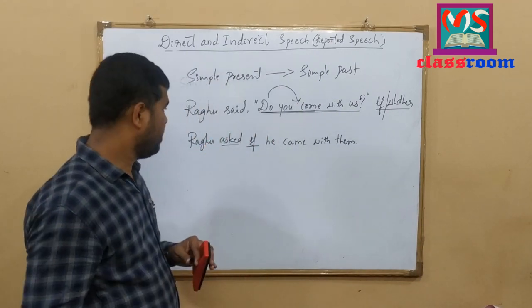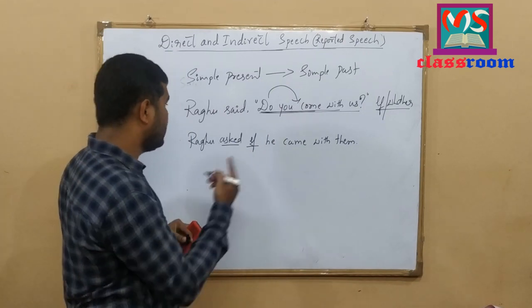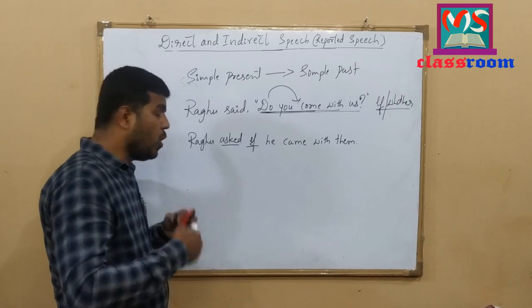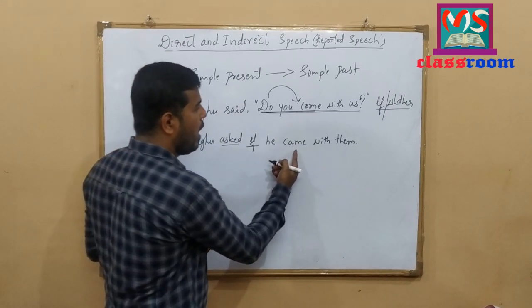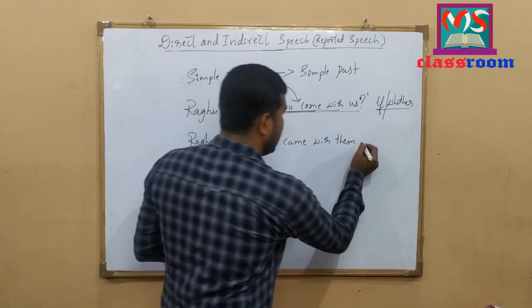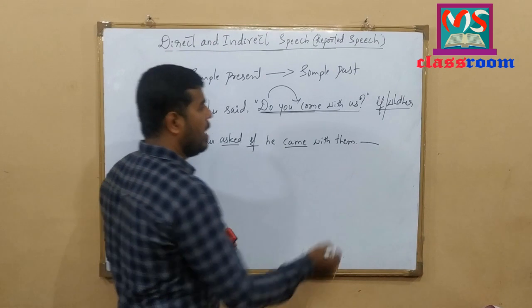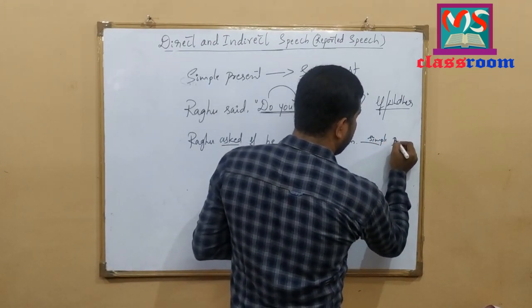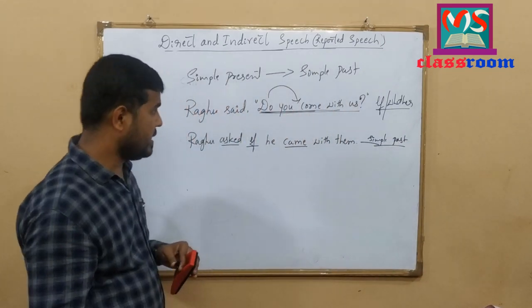Raghu asked his friend whether he would come or not with them, and that's the thing here, how we should report in our own words. Look at here. Raghu asked if he came with them. It means here, came, it is a V2 form of verb. It means it is simple past tense, and it is in simple present tense.